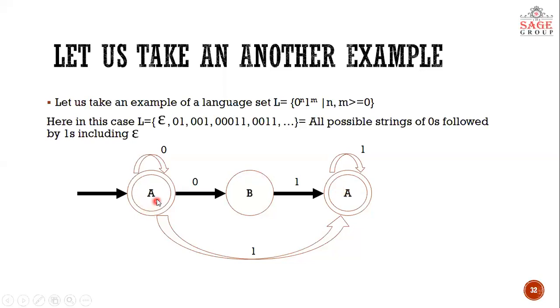If we are starting the machine, we are at A. By taking 1, we reach state C. This is C, I'm sorry. And then 0. After 1, if 0 comes, there is no transition for 0, so it will signal that it is an invalid string. Okay, so I hope you understood this example.